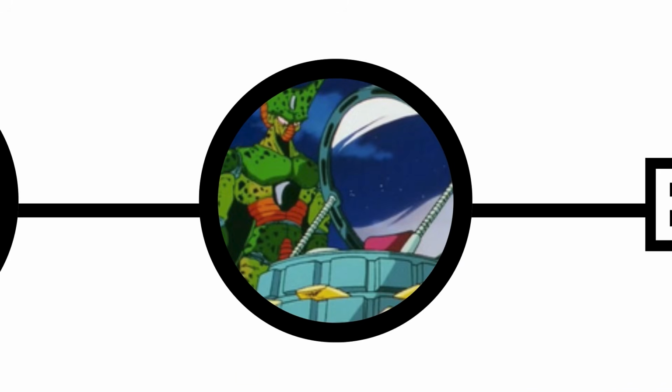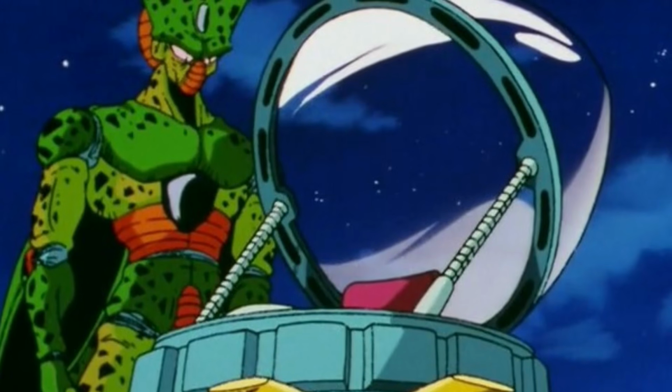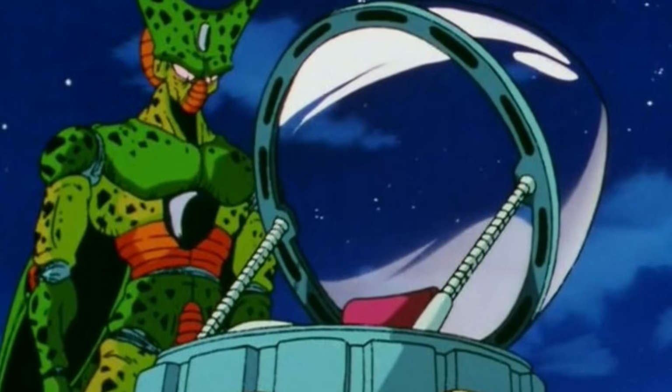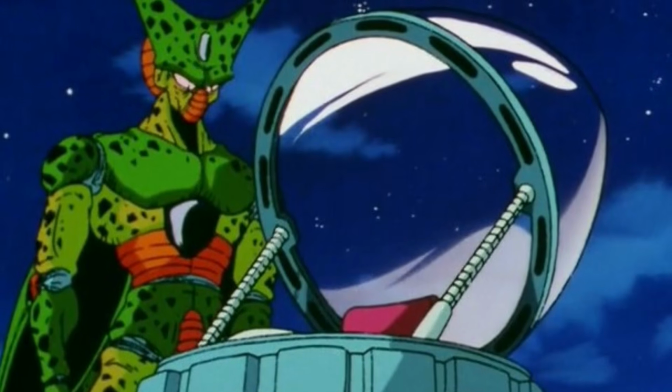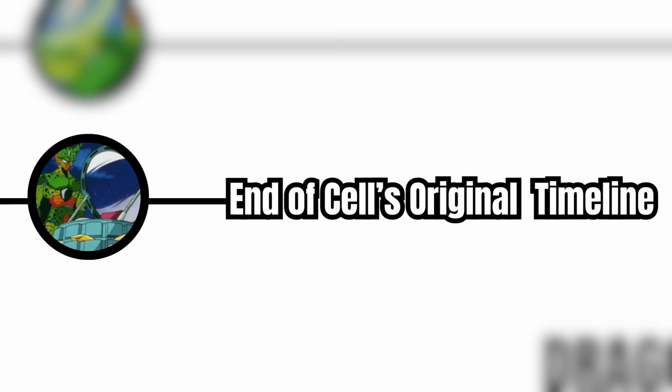Meanwhile, in Cell's original timeline, during age 788, Cell awakens, kills Trunks, steals the time machine, and travels back to age 763 so he can hide underground and eventually absorb the androids. As far as I know, this here is the end of Cell's original timeline, since the Cell of this future dies in the past of the main canon during the event of the Cell Games.